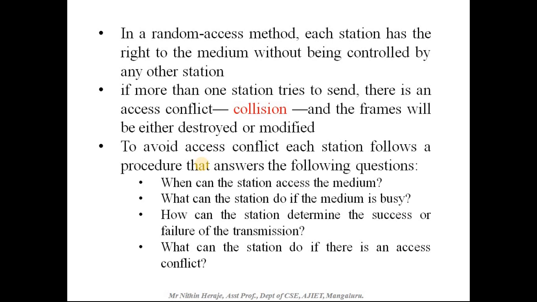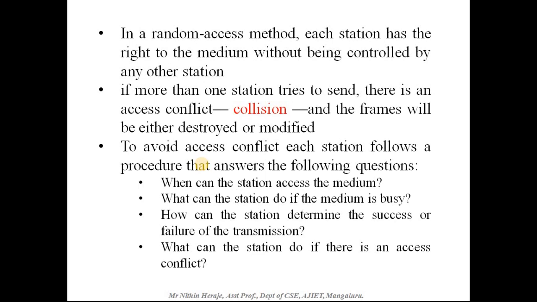If more than one station tries to send, there is an access conflict, which we call a collision, and the frames will be either destroyed or modified. That is because we have only one channel to send the data, so if more than one station sends at the same time, there might be a chance of collision.